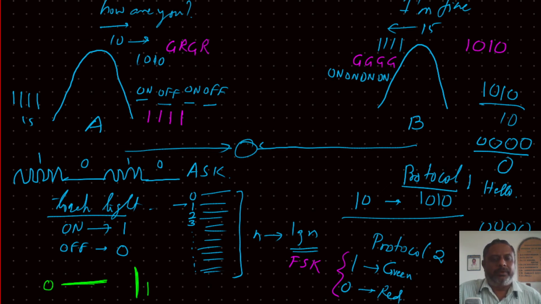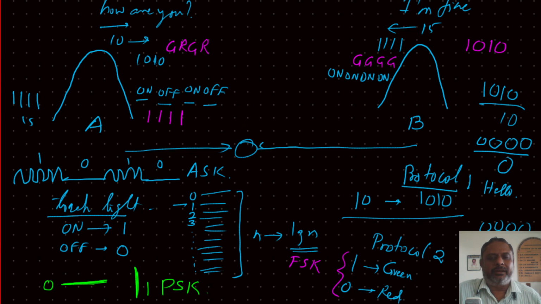If nothing is working, then you don't find light. So if you don't find light, there is no signal. If you find light and if it is moving left right, then it is 0. If it is moving up down, it is 1. So with this, the communication can take place very comfortably, and with a single torch you can work. So this change in the direction can be assumed to be the phase, so we can call this a phase shift key. So that's a simple story.